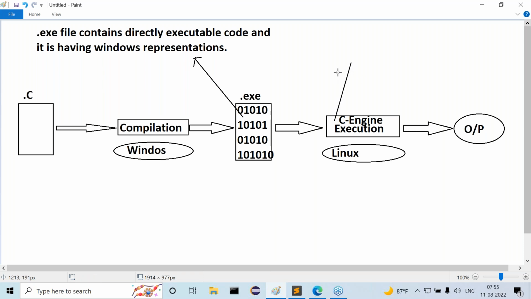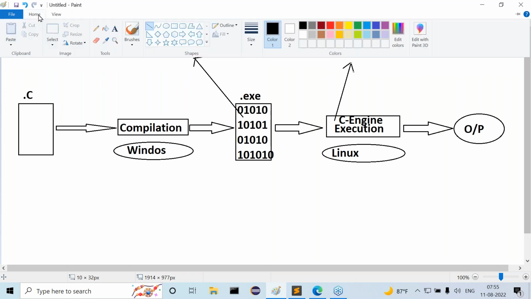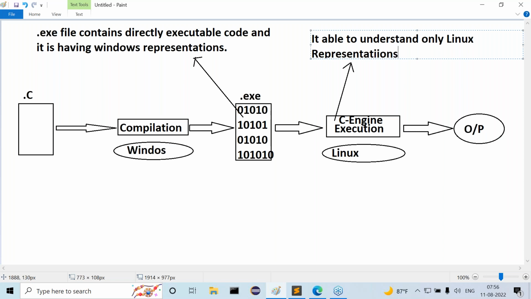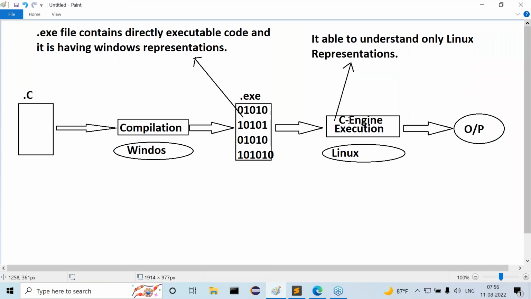The point is that it is able to understand only Linux representations. It is able to execute only Linux representations, not any other representations. Understand, guys? Why? Because the C engine is installed on top of the Linux operating system.